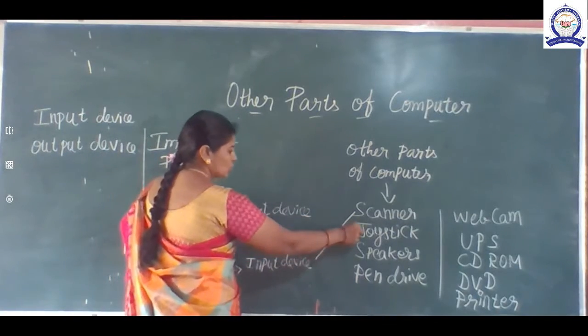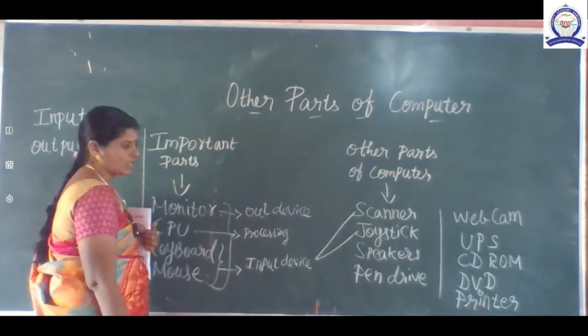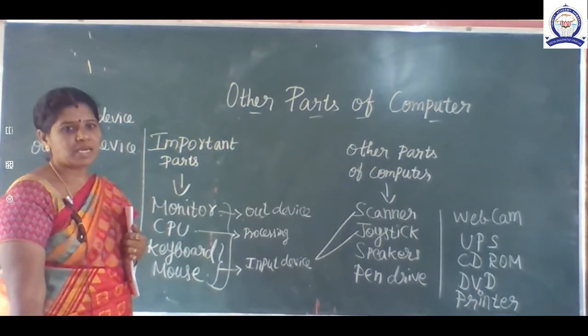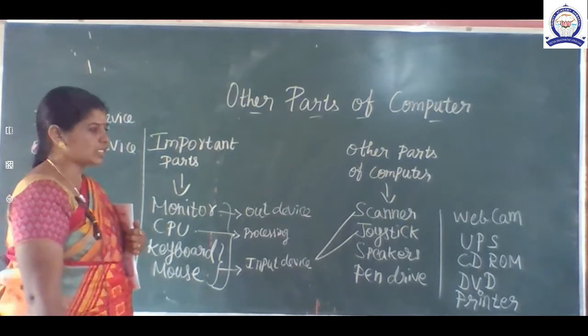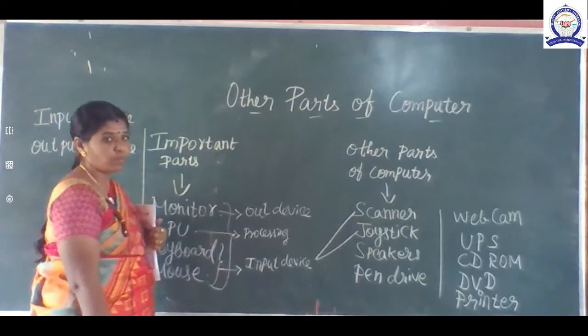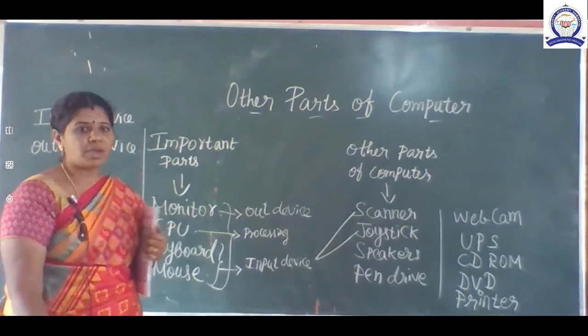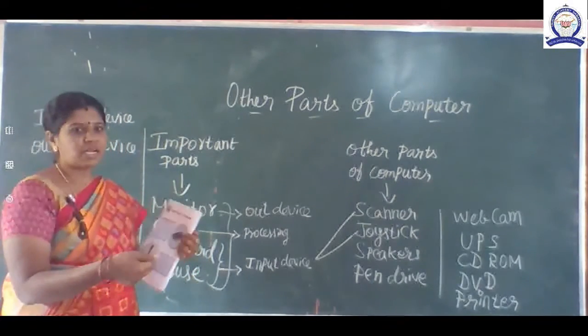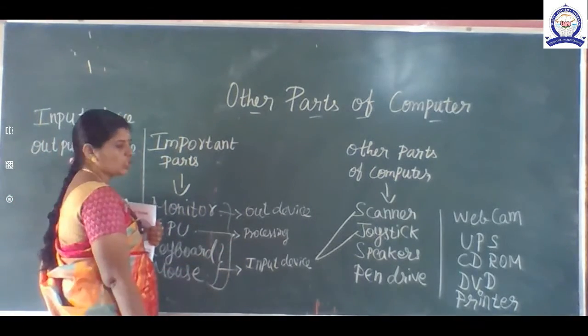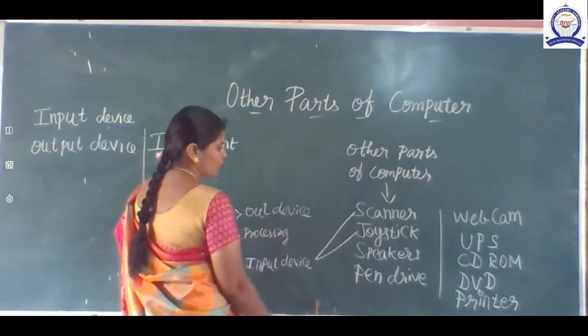And here joystick is also an input device. We can give the instructions. With the help of joystick we can play games. How can we play the games? Suppose if we are playing the car game, how can we move the car or bike left side or right side, like that. We can give the instructions with the joystick. So joystick is also an input device.